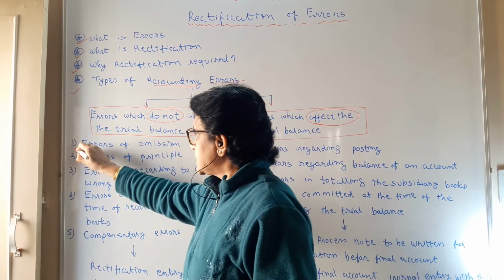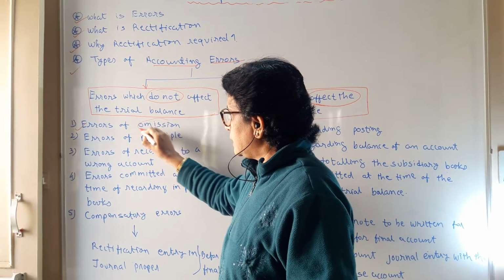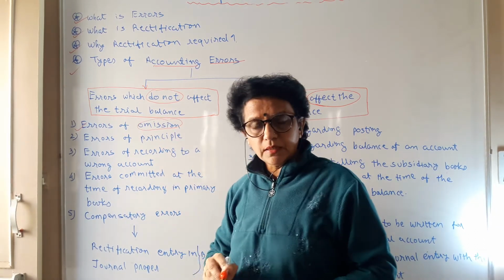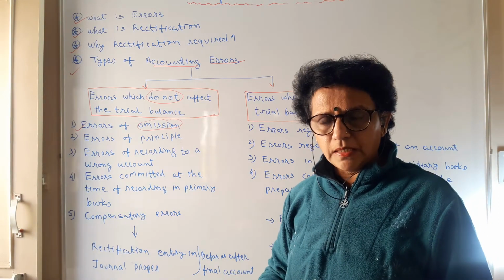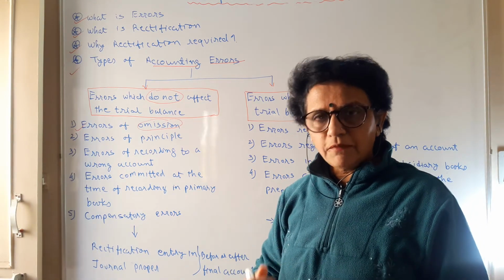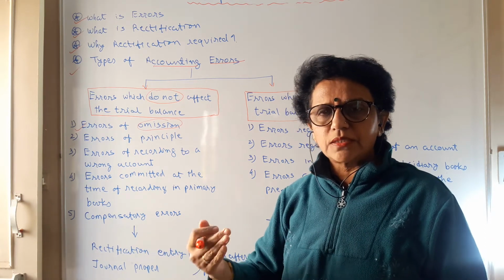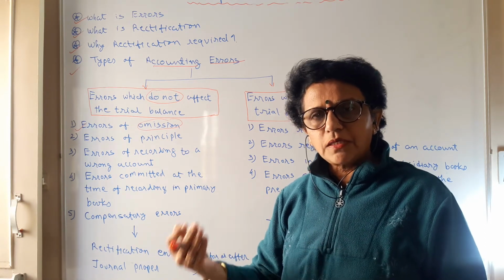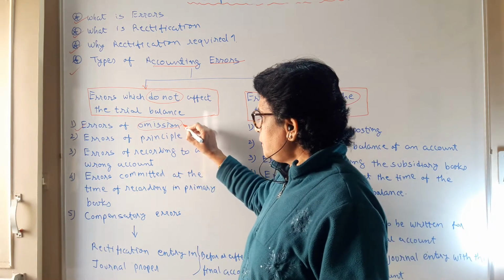The very first is error of omission. The word omission, what is the meaning of the word in English? Something you have omitted. Very fine. If you have omitted something, then find out what you have omitted and write down the correct journal entry. So the rectification process is done. Errors of omission are of two types.